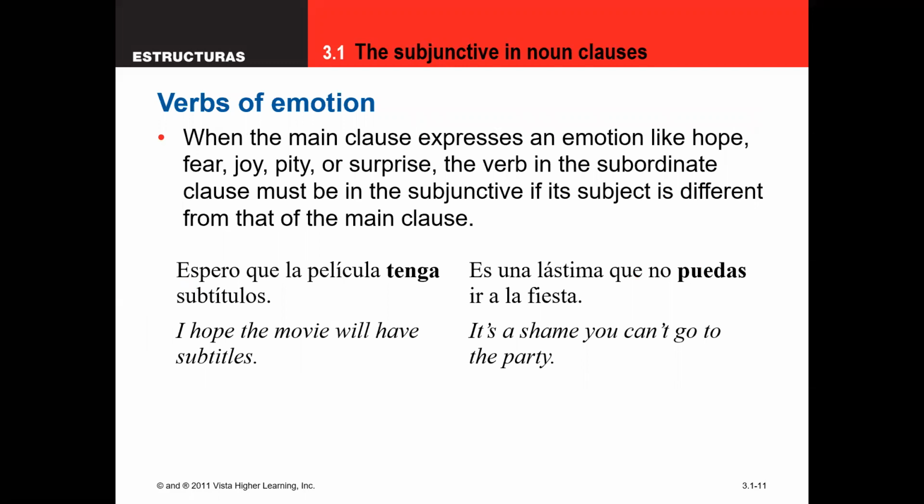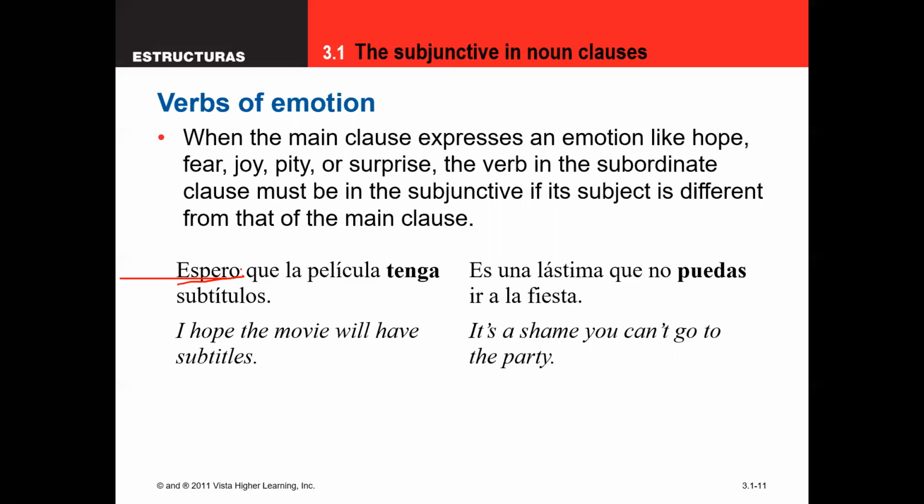All right, the second use we went over last week was a verb of emotion. Again, emotion is not a great word for it, but it's kind of just an umbrella term for all these types of expressions. I like to think of them as reactions as well as emotions. They're not always literal happy, sad, those types of emotions. In this case, I hope. I guess it's a verb of emotion, but that's how it is classified.